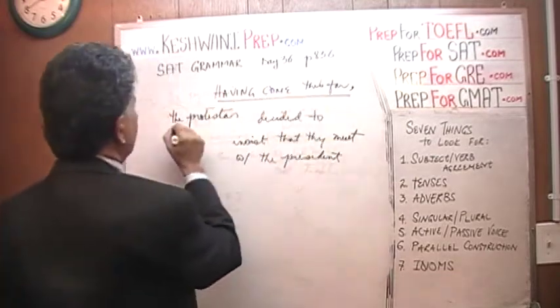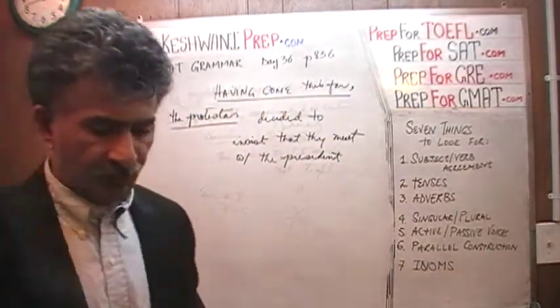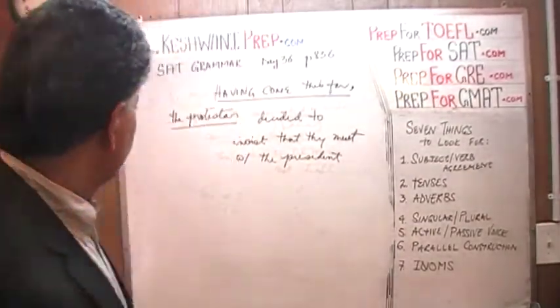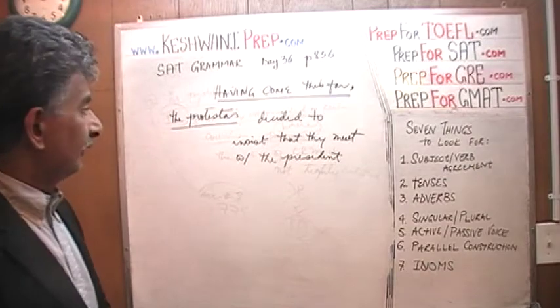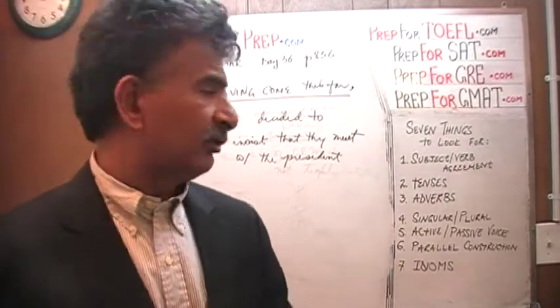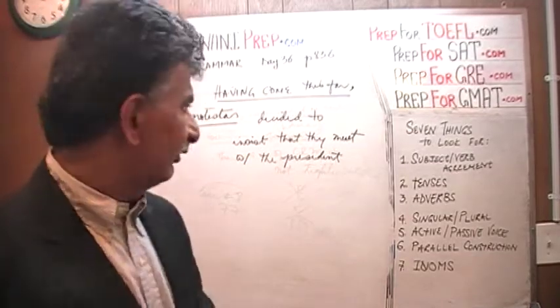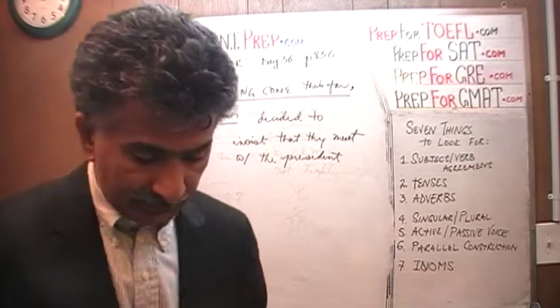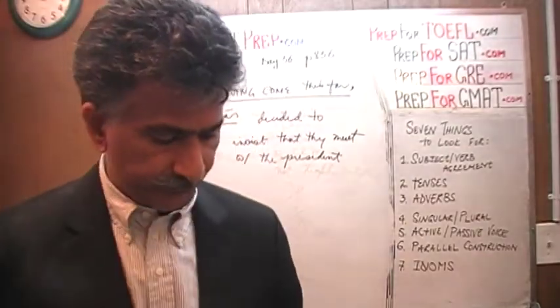Having come this far, the protesters decided to insist on seeing the president before leaving the building. Is that what it says? Decided to insist that they meet with the president. Same thing. Having come this far, the protesters decided to insist that they meet with the president before they leave the building, or before leaving the building.